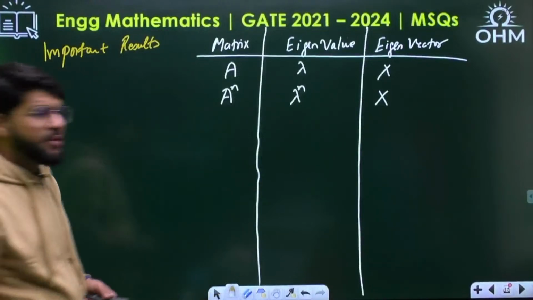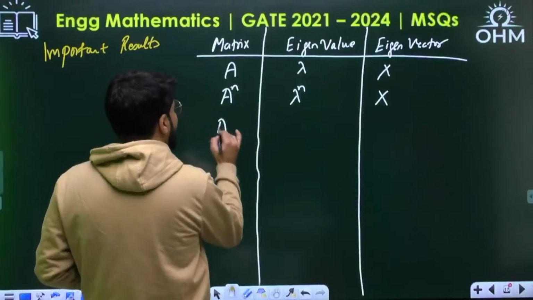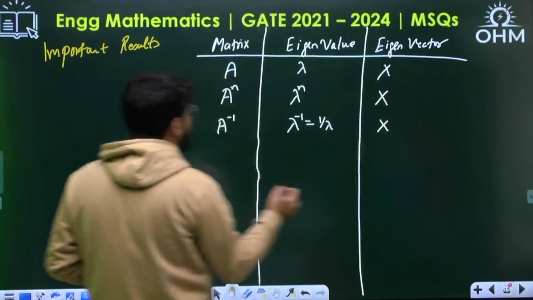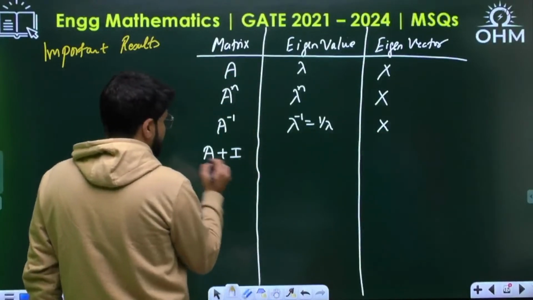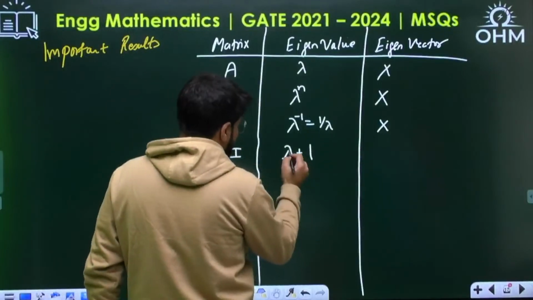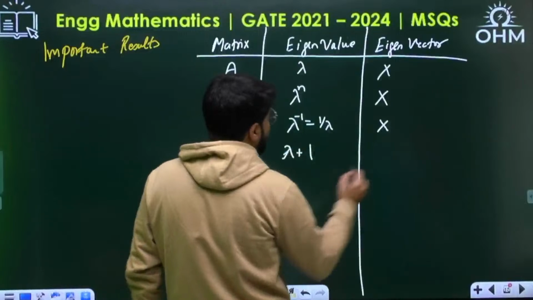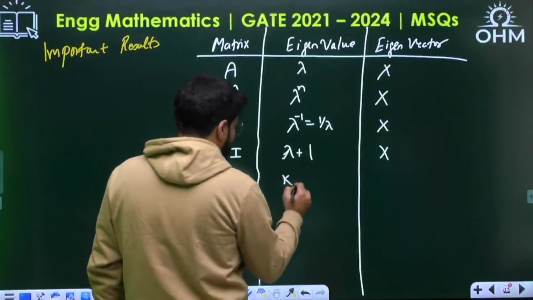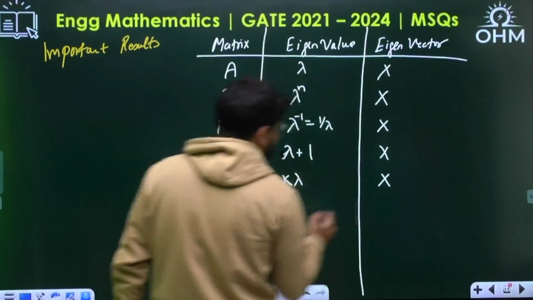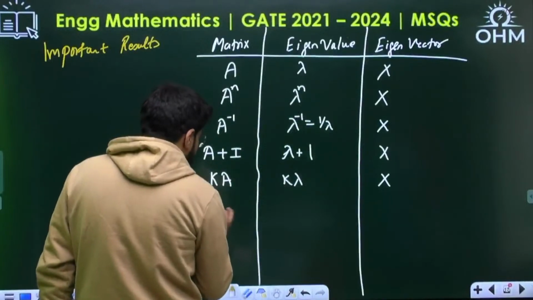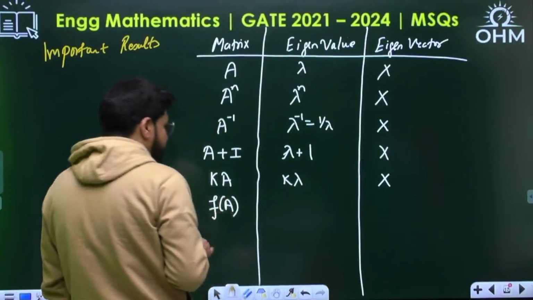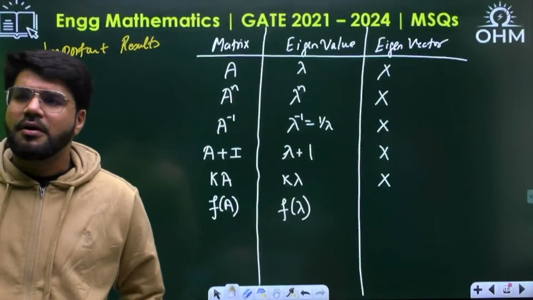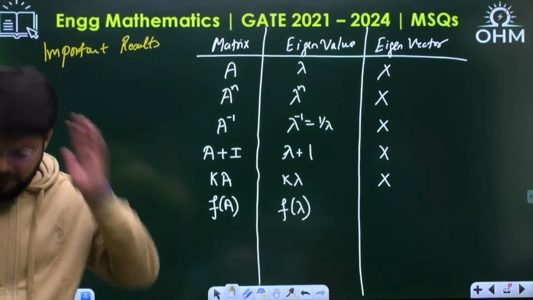Then similarly, you can take n negative also. A inverse will have the eigenvalue lambda inverse, that is 1 by lambda, same eigenvector. If you take A plus I, A plus identity, eigenvalue will be lambda plus 1. Plus I in the matrix, plus 1 in the eigenvalue, same eigenvector. If you take k into A, any scaling, the matrix multiplied by k, eigenvalue also multiplied by k, same eigenvector. That means if you take any function of A, you get the eigenvalue as the same function of lambda.